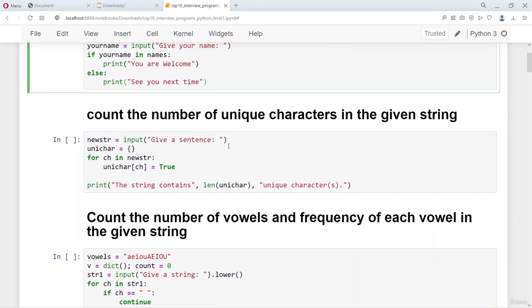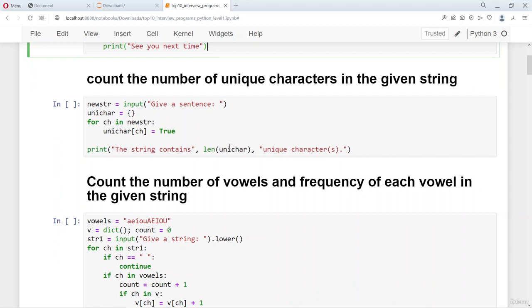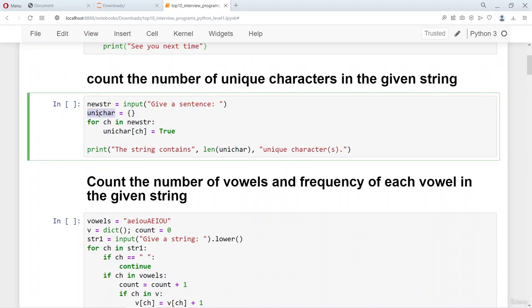The other thing that is very often asked in the interviews is how many unique characters are present in the given string. So we give a sentence, and then for unique characters, we take a dictionary. Whenever a character comes, we mark the value as true.